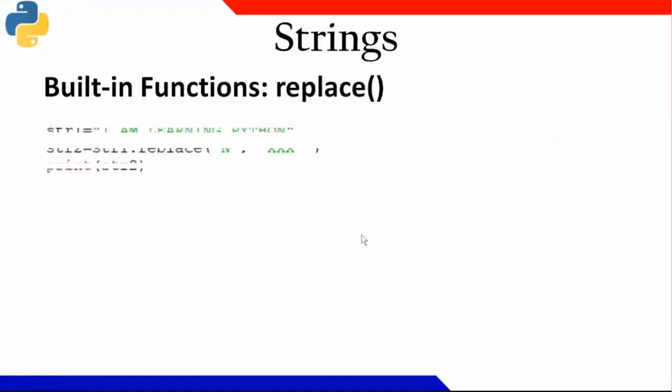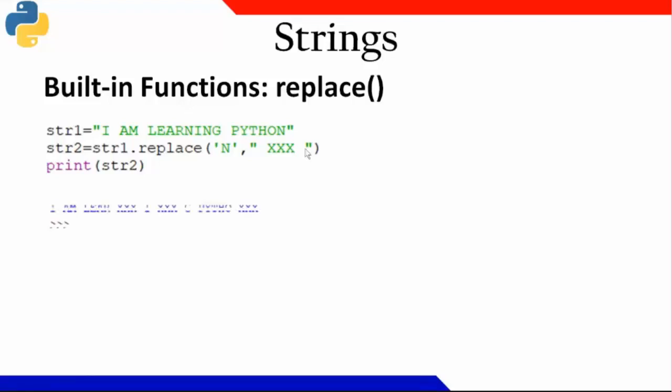Similarly, I am having one more that is called replace. I have "I'm learning Python" as a string, and wherever n appears, I want to replace it with a space, 3 x's, and then one more space. So it will be written whenever n appeared, in "learning" n appeared. So I got this thing.